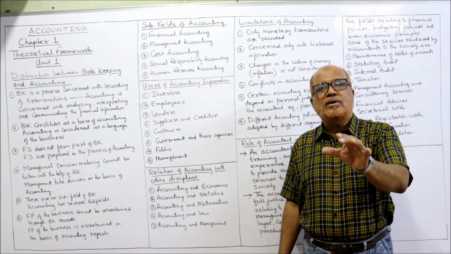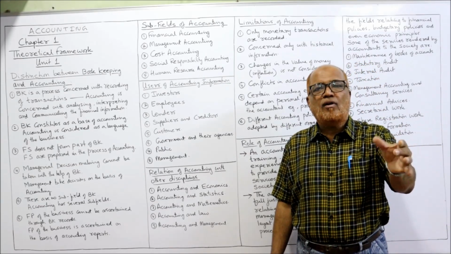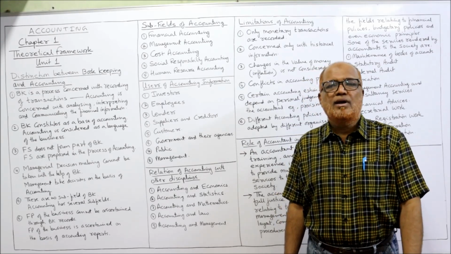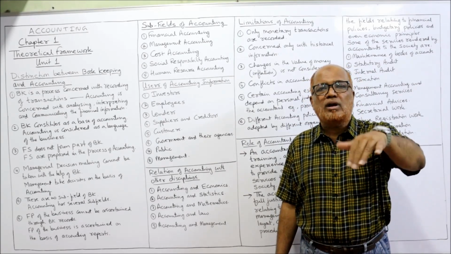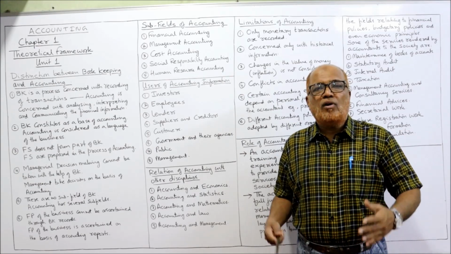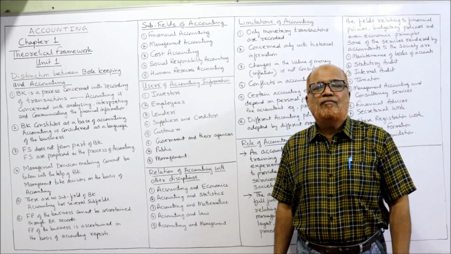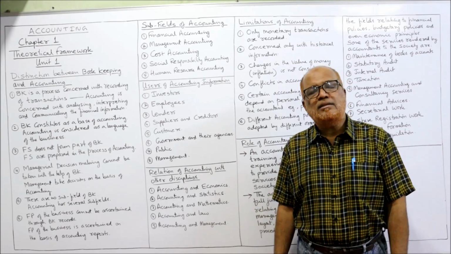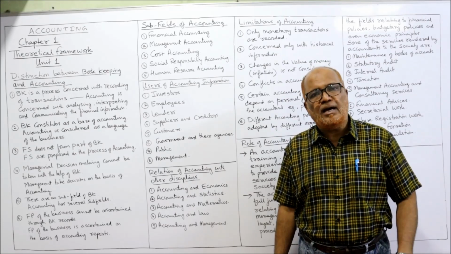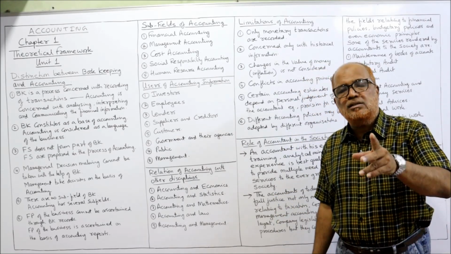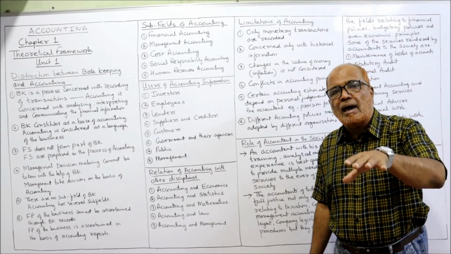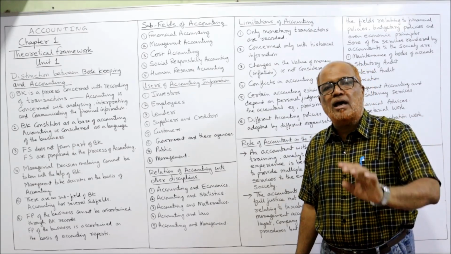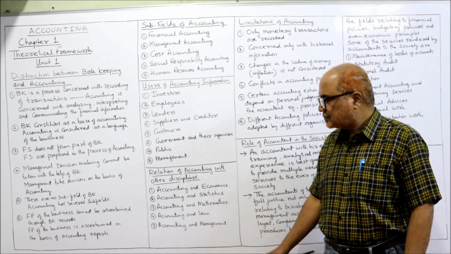He has to calculate how much amount to be set aside for redemption of debentures, how much amount to be set aside for replacement of machines, and for lease accounting. For all these purposes, some mathematics is required by the accountant. So there are many overlapping areas where accounting and mathematics are the same.